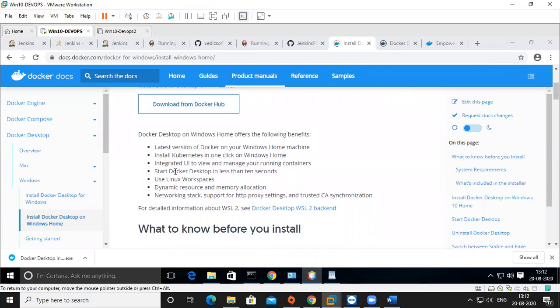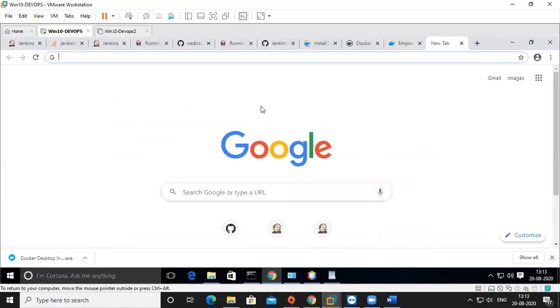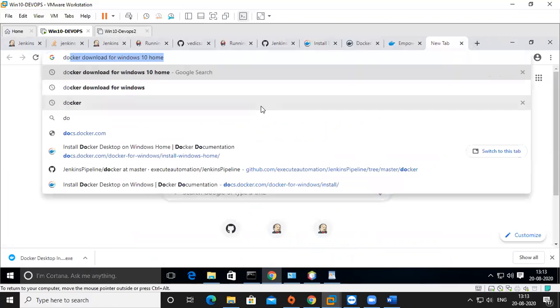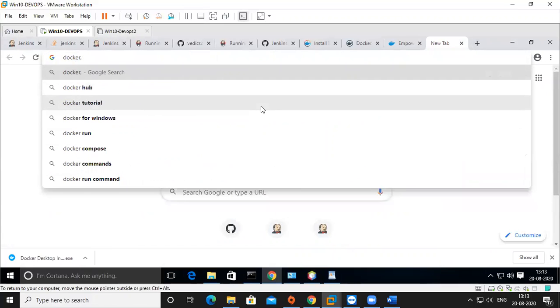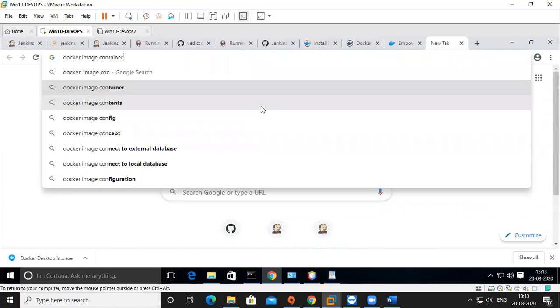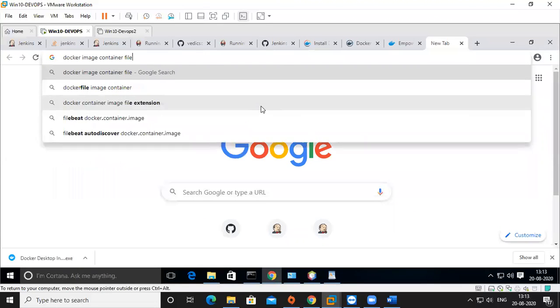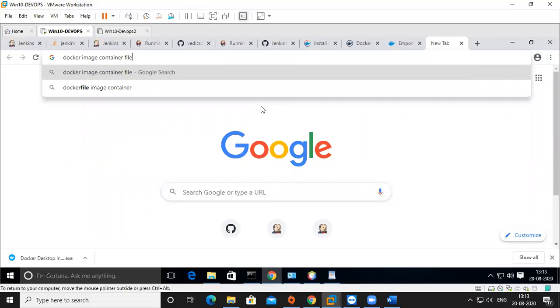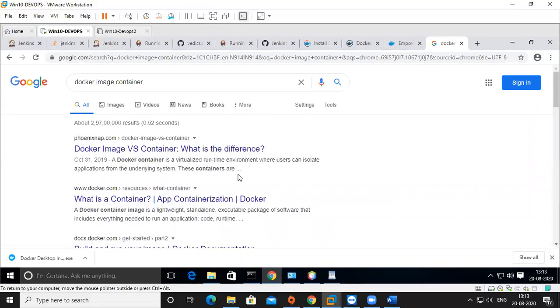So you can read what Docker is, what Docker images are, and the Docker file. Three things are important, guys. One is Docker itself: what is Docker? What are Docker images? What are Docker containers? And what is the Docker file? The Docker file is different from this one. Up to here is one part. What is the Docker image and